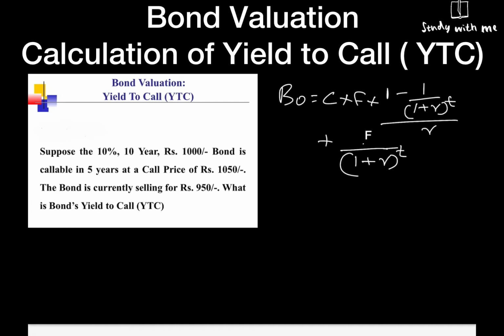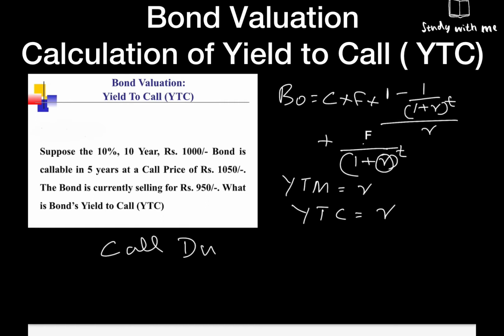And what we used to do to find out YTM: YTM is nothing but finding out R in the formula, right? Here also, for YTC, the purpose is finding out R in the formula. But we have to keep some things in mind. The call duration becomes our T in the formula.